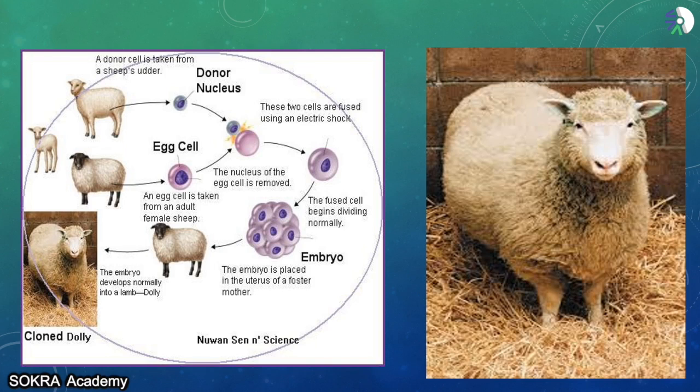Now this was the first genetically engineered sheep, which is called Dolly the sheep. You should never forget this, because this was the first animal that was genetically engineered. Her name was Dolly the sheep. What happened is, there was a farm. In that farm there was this sheep.